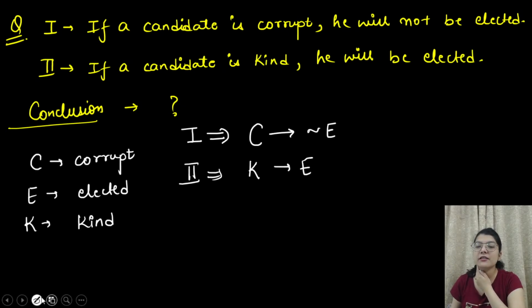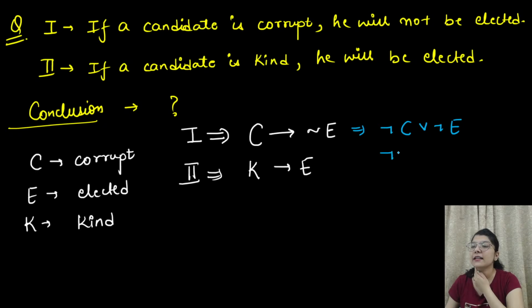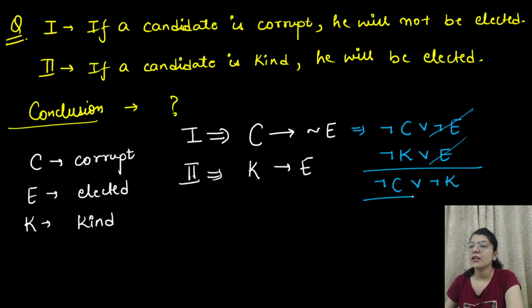So what will be the first statement? It will be negation of C or negation of E, and second is negation of K or E. These are the statements, right? So this and this will cancel out because this is negation and this is not negation. So this is negation of C or negation of K. There are two ways of writing this.